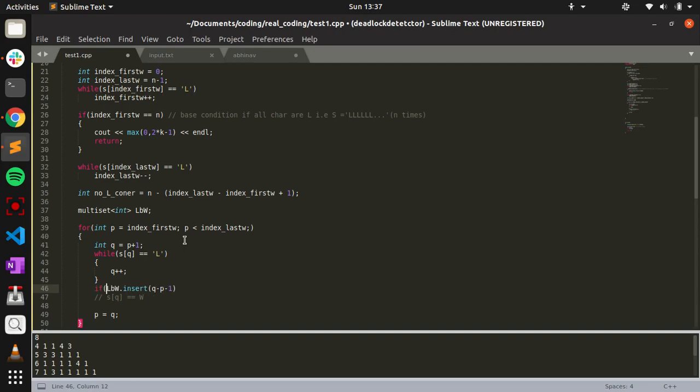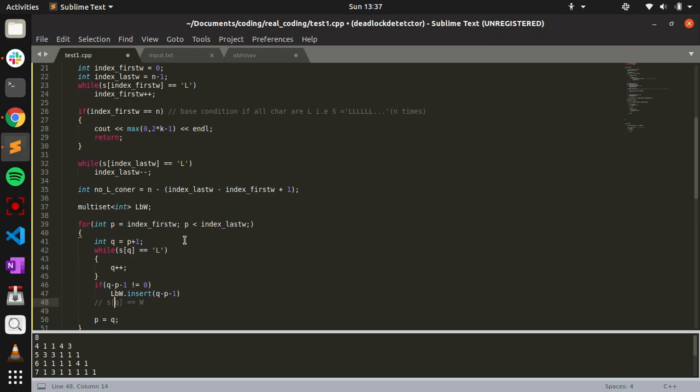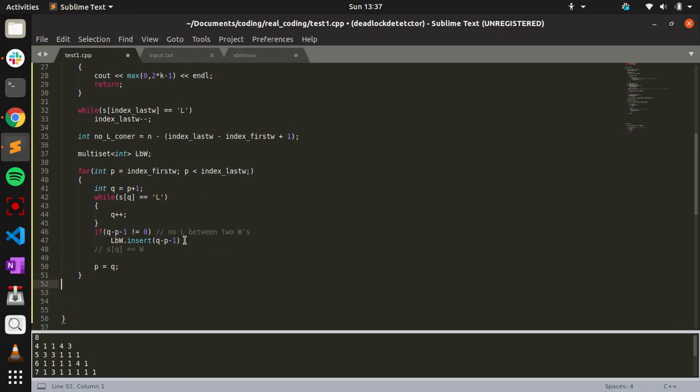But only if q minus p minus 1 is not equal to 0, since otherwise two W's are adjacent here. And that's it.